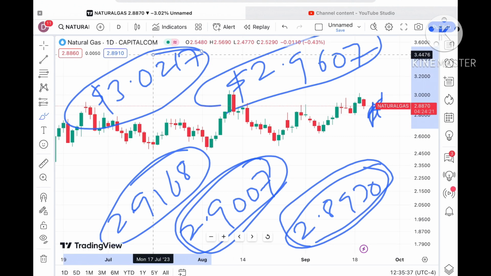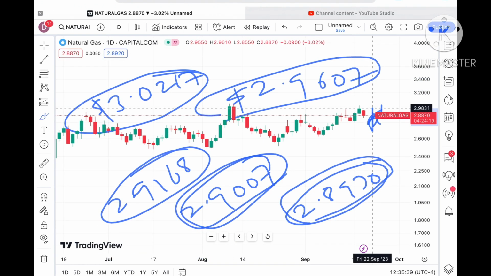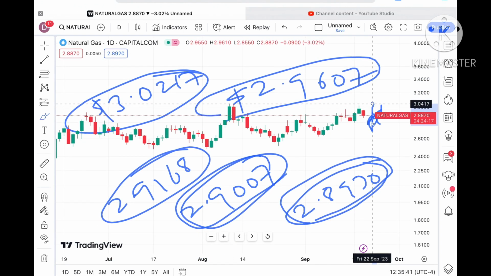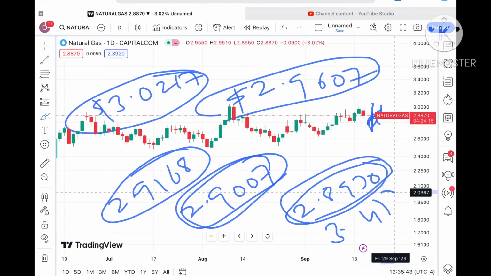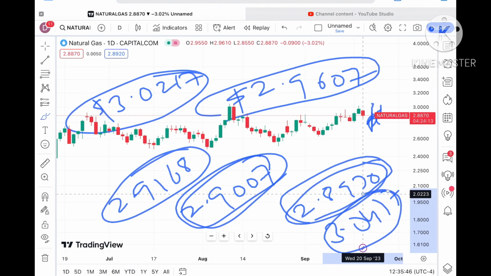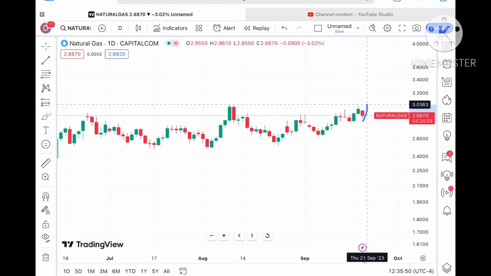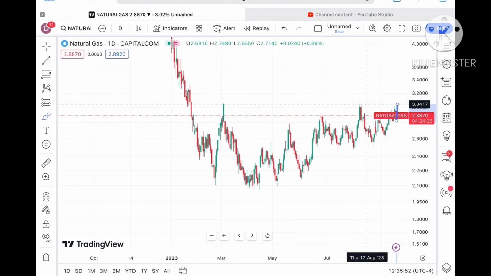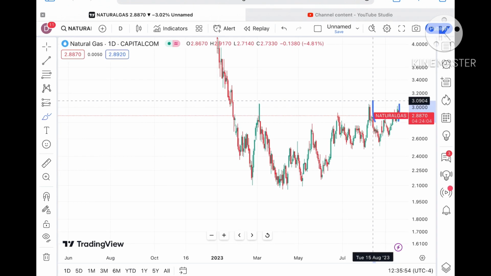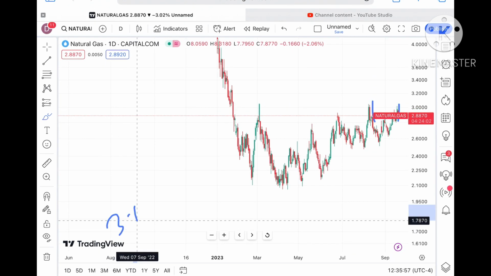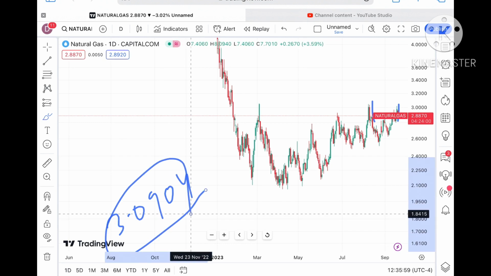If it sustains above 3.0217, it will go towards $3.0417. Keep that in mind. As the price sustains above 2.9607, chances are very high it will cross around 3.0417, and a probability of going towards $3.0904 is there.